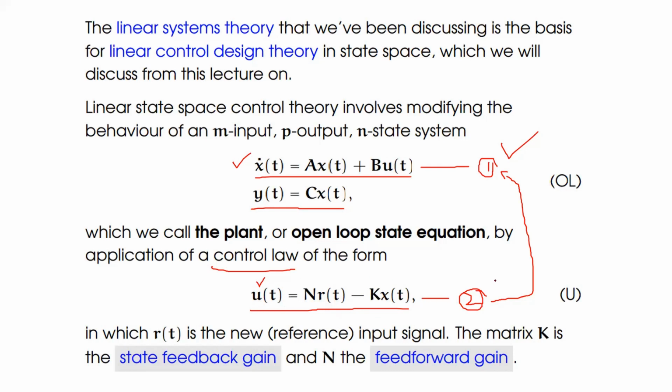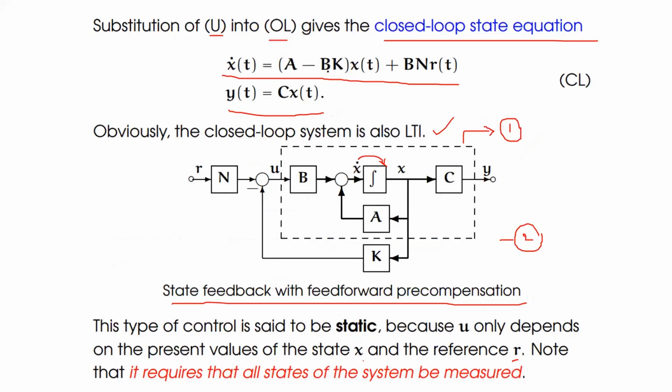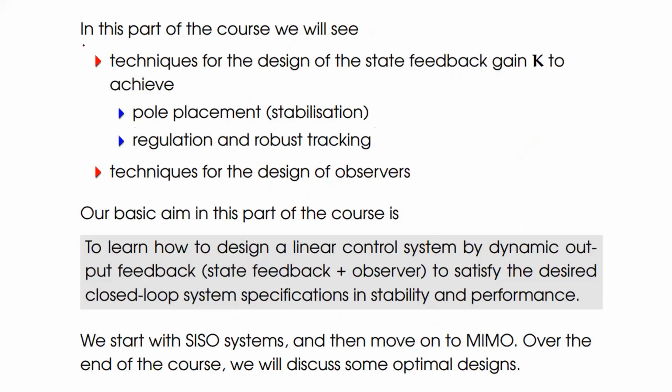After substitution of equation number 2 in equation 1, we'll get one more state equation, that is a closed loop state equation. This is equation number 3. This is very, very important. This is a new state equation after connection of state feedback. That is, in place of A matrix, we will get A minus B into K. So what would happen? What are the changes after connection of state feedback? Let us see this.